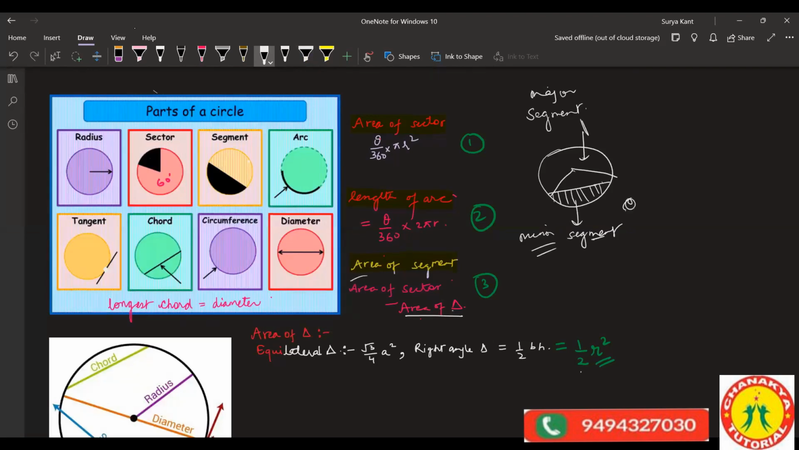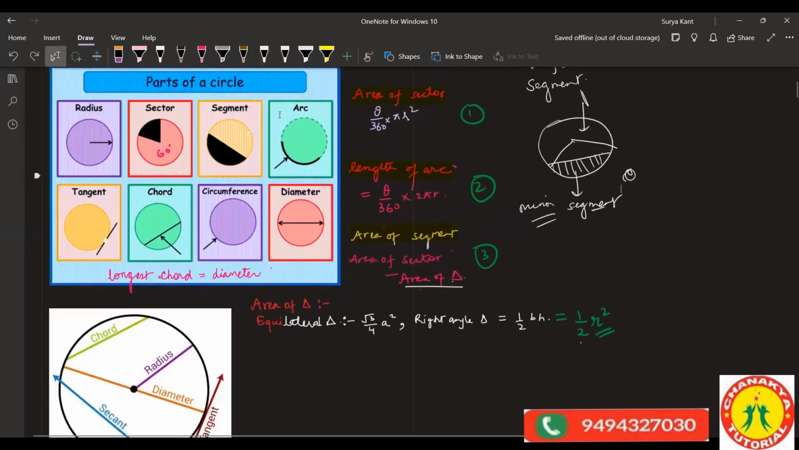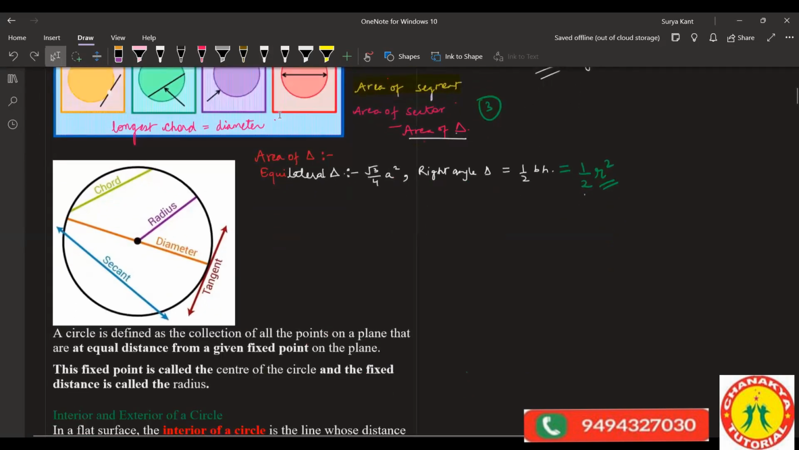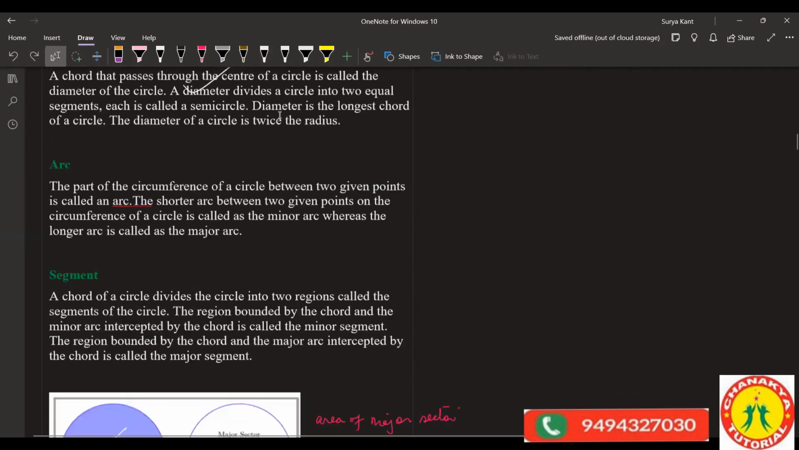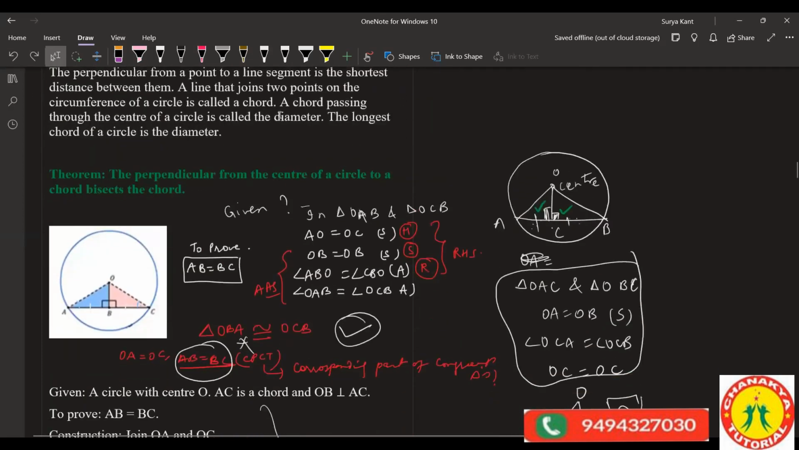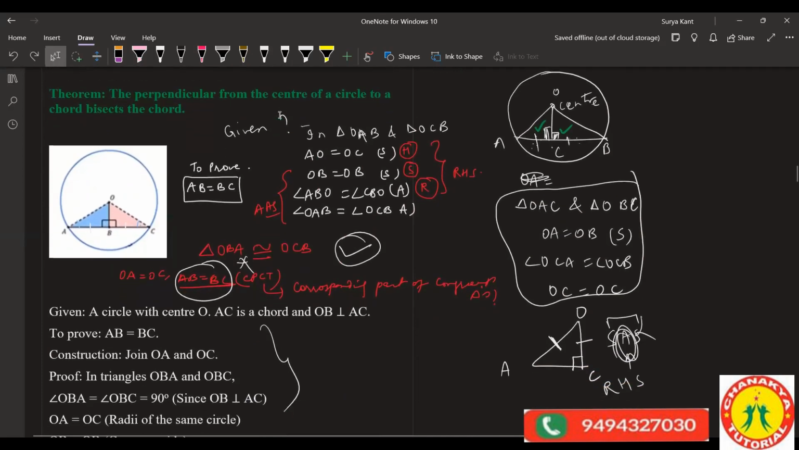Theorem number one is: the perpendicular drawn from the center of the circle to a chord bisects the chord.